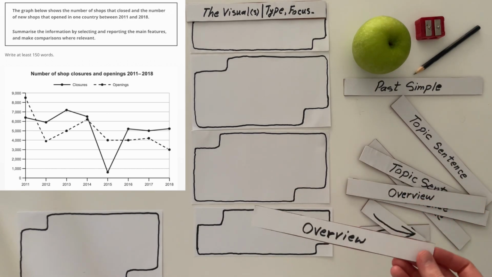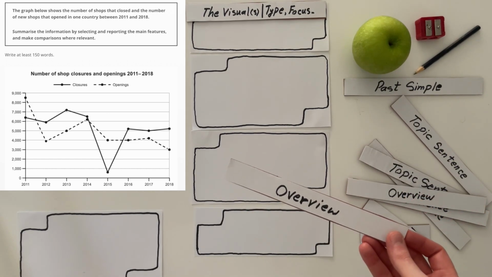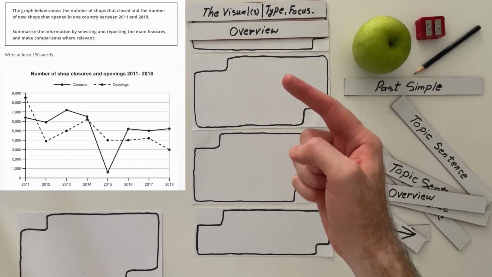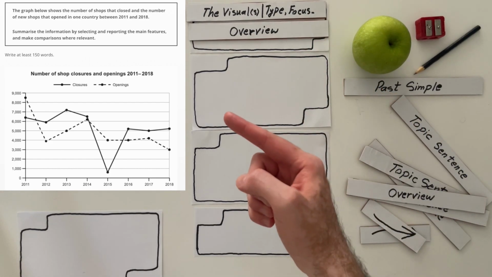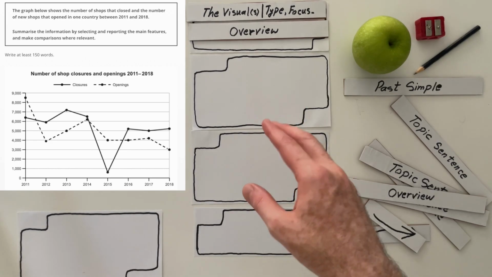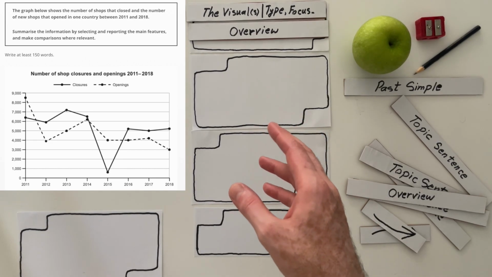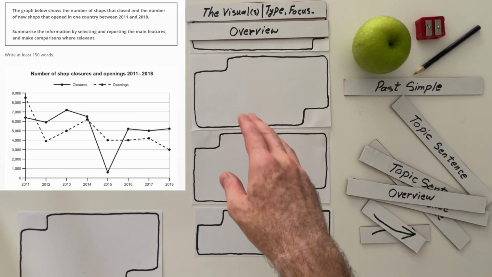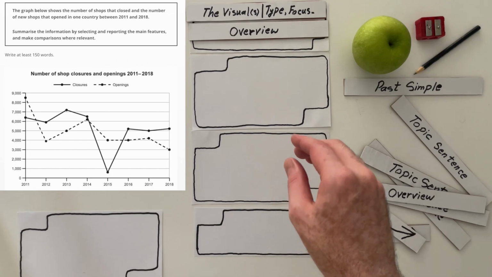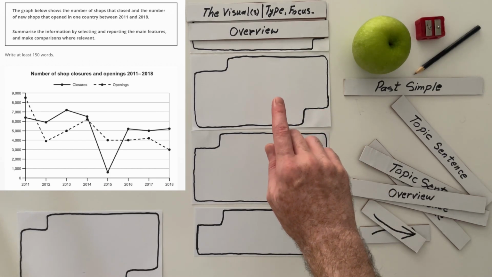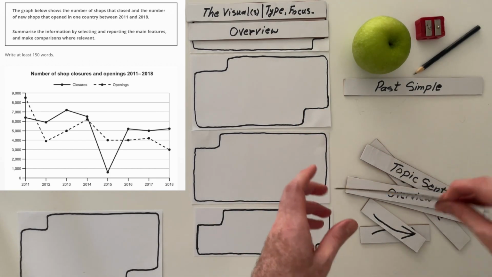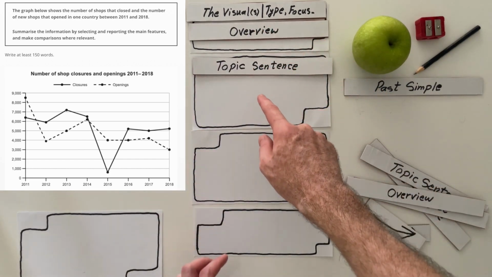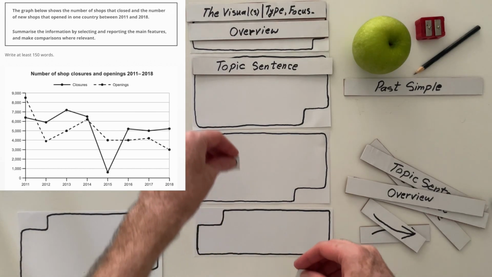How do I start? This time, I'm going to say that although shop openings was higher at the beginning, then sometime before 2012, the number of closures took over, and this process remained until 2014. So let's add some topics. So that's my overview. My very first paragraph is going to be about